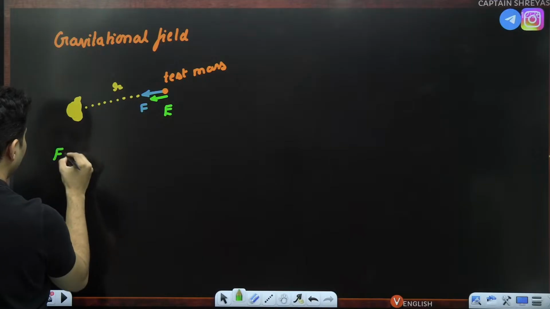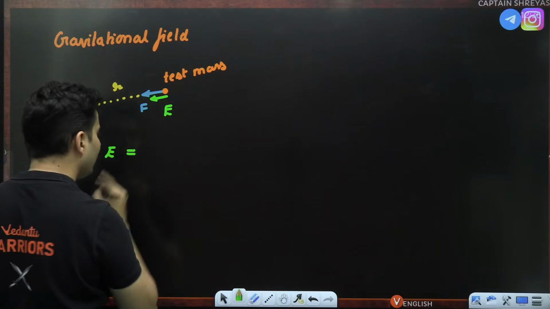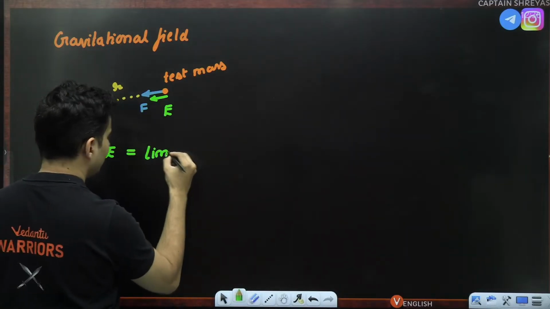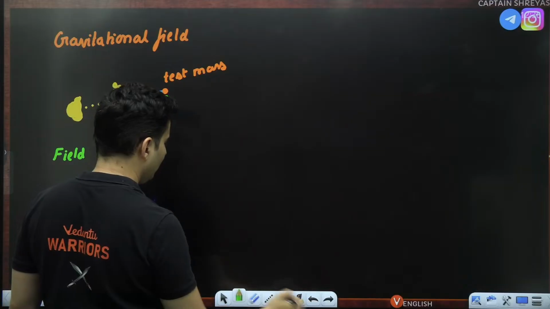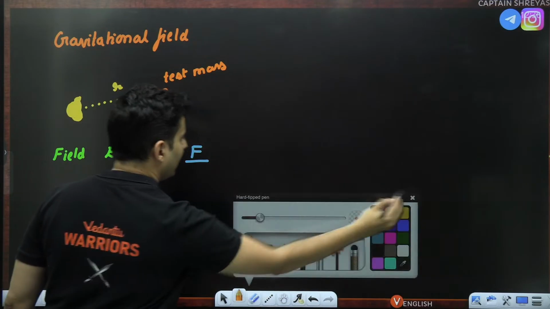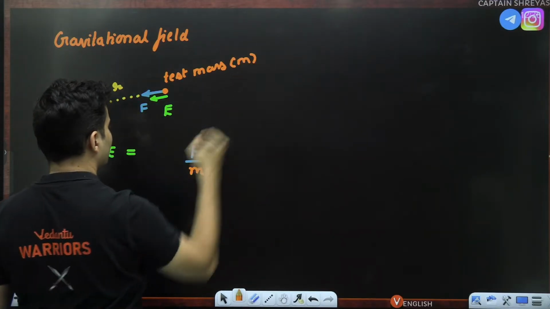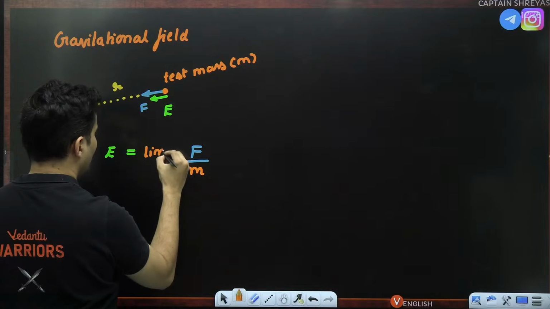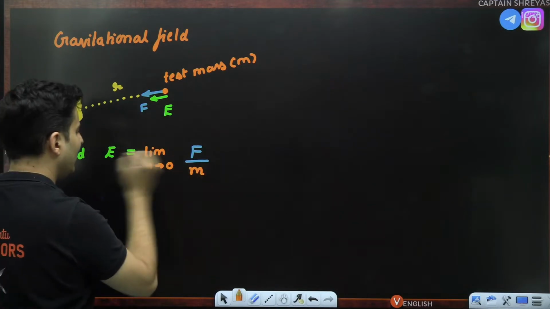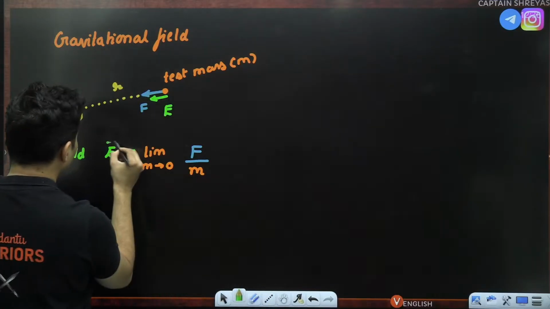So the field E is given by, remember this, the limit of force divided by the test mass, where that mass tends to 0. Force acting per unit mass is given as the field. This is a vector quantity.